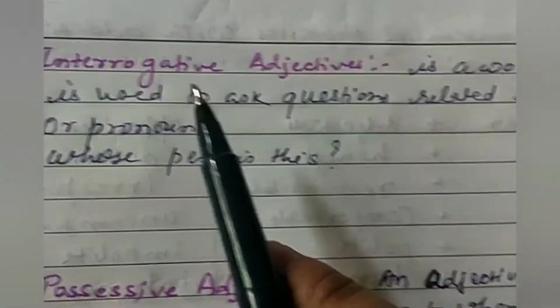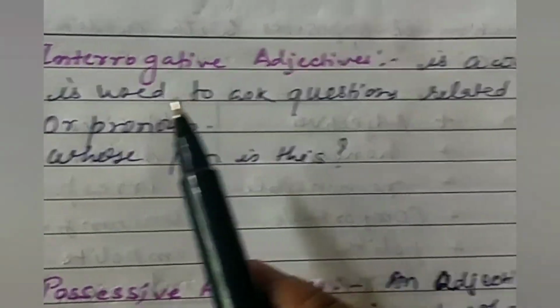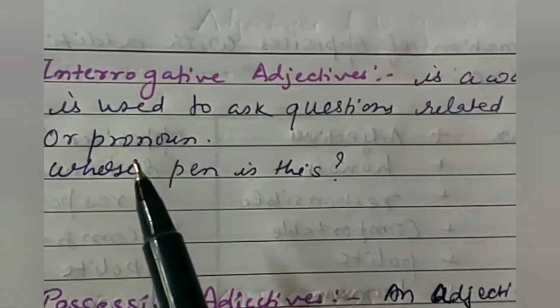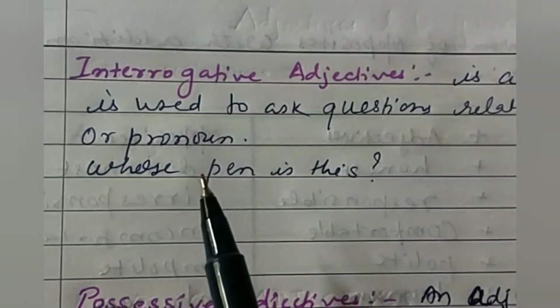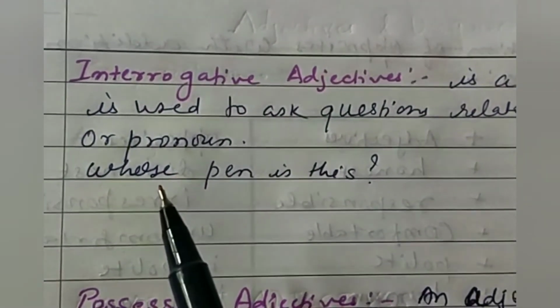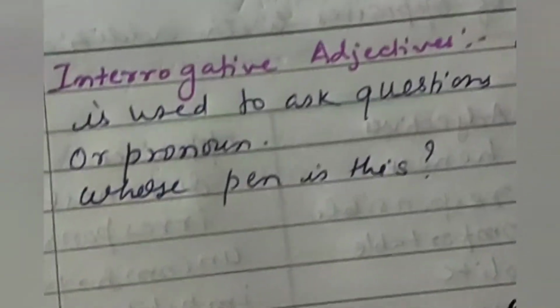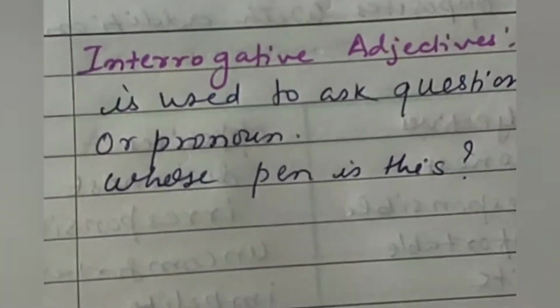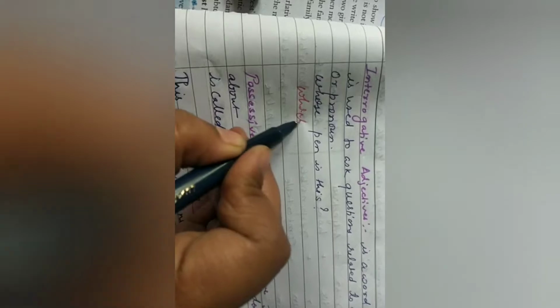These are words used to ask questions related to a noun or a pronoun. Words like whose are called interrogative adjectives, like: whose pen is this? Which book did you buy?